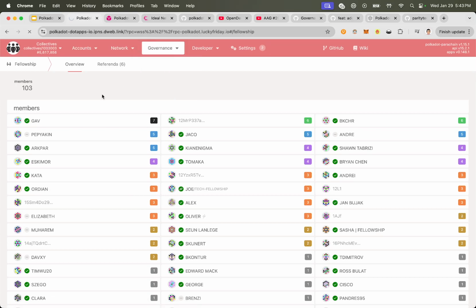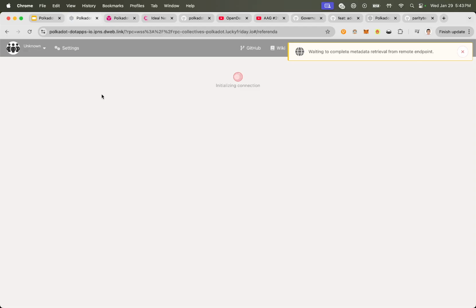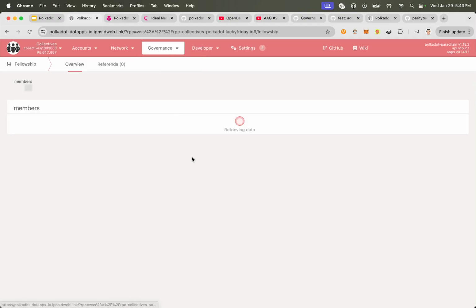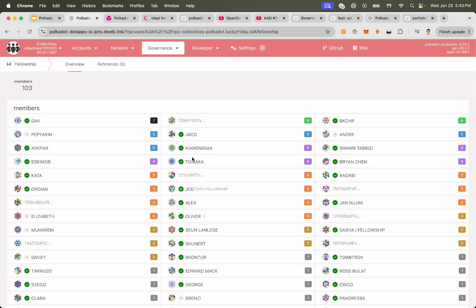And you can see this is actually the fellowship. So these are mostly all core engineers. These are developers, software blockchain engineers. They're actually building the protocol, the Polkadot protocol, and you can apply to get into this fellowship.